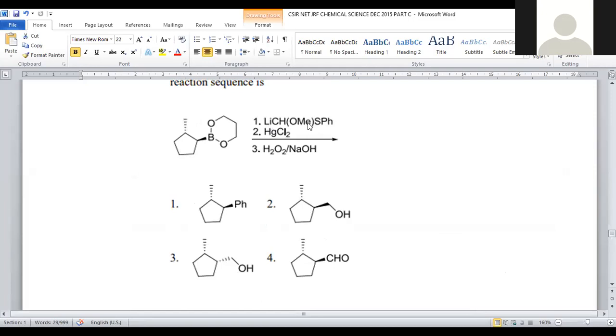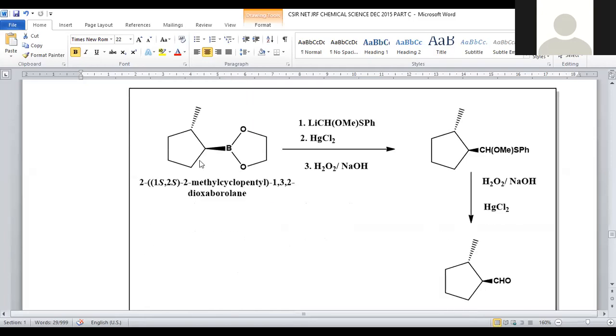Yes, it is a kind of alkyl lithium. Simply you can see whatever the long chain is there, you can clearly observe that this is a kind of alkyl lithium, right? And here an amalgam compound was added, mercury dichloride, followed by a hydrogen peroxide, sodium hydroxide mixture was added to this starting material. What could be the final product?